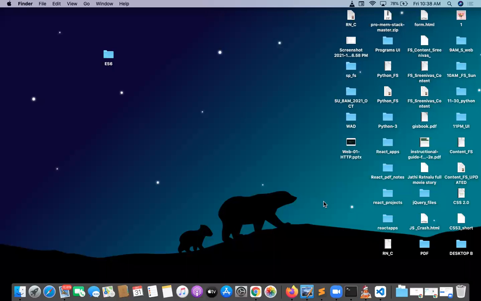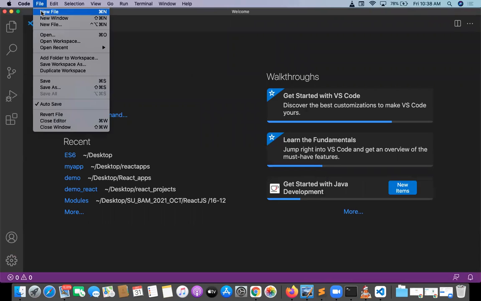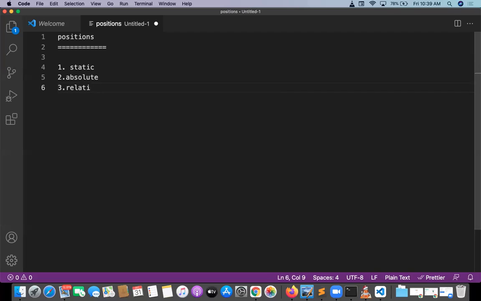Last concept we discussed was the box model in CSS, and today we are going to discuss positions in CSS. Positions are a very important concept. Basically, in HTML, elements are arranged with different kinds of positions. The first is static position. The second is absolute position. The third is relative position, and the fourth is fixed position.